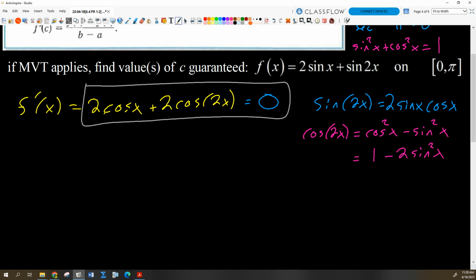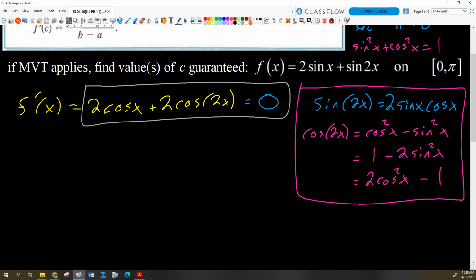If I want to write this in terms of cosines, I'm just going to do the opposite. Sine squared would turn into 1 minus cosine squared. So I'd get cosine squared minus the quantity 1 minus cosine squared. When I distribute the negative, I get 2 cosine squared minus 1. Okay, so those are the important trig identities here, those double angle formulas.